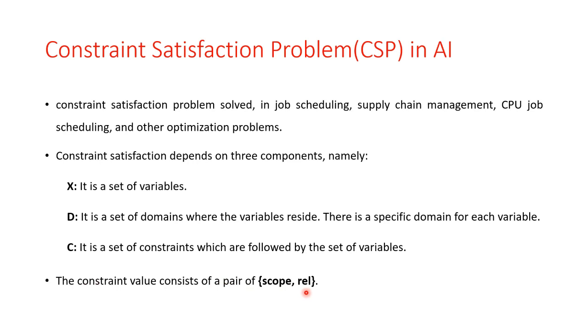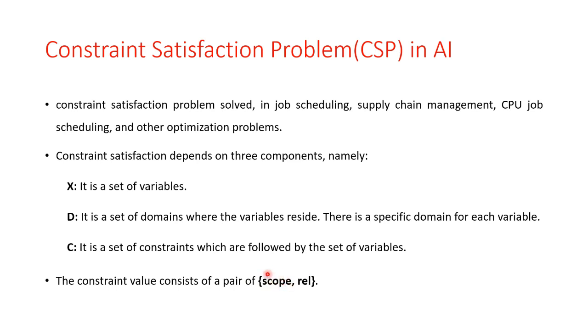In constraint satisfaction, domains are the spaces where the variables reside, and they follow the problem specific constraints. These are the three main elements of constraint satisfaction techniques. The constraint consists of a pair of scope and relation.